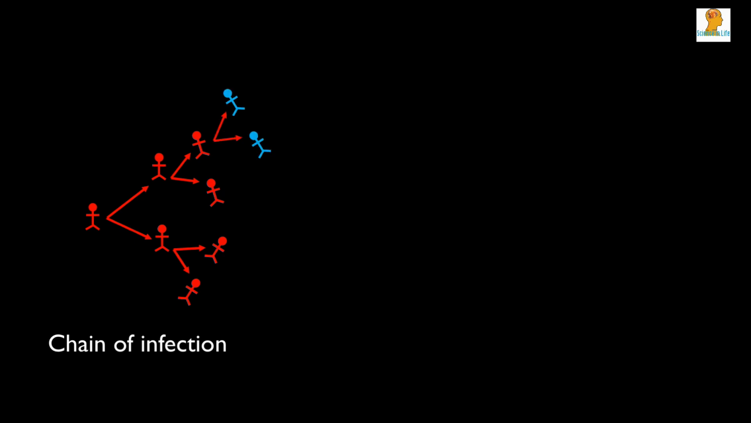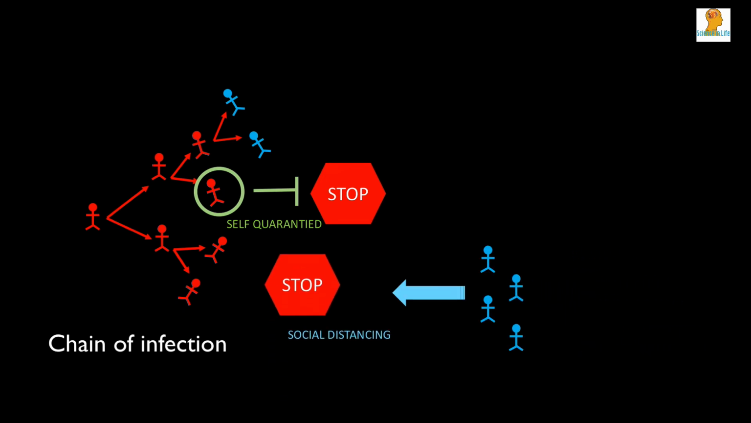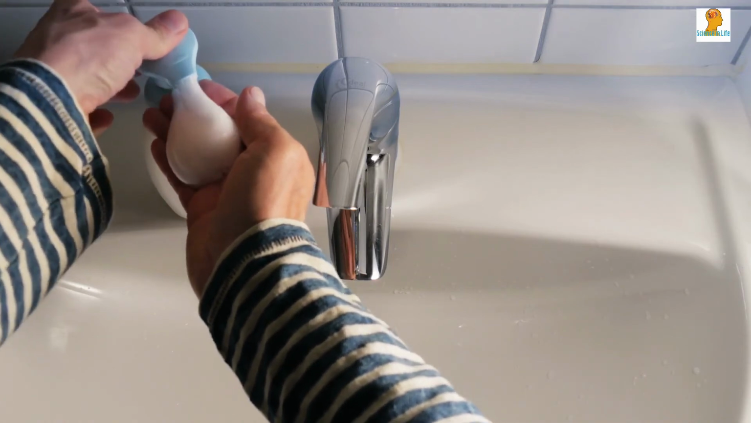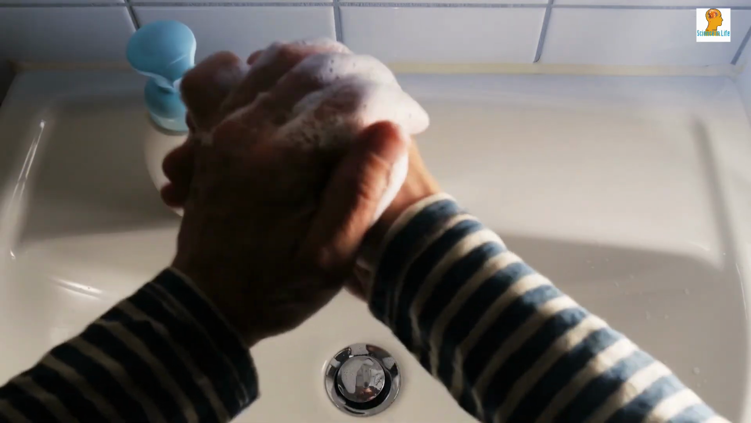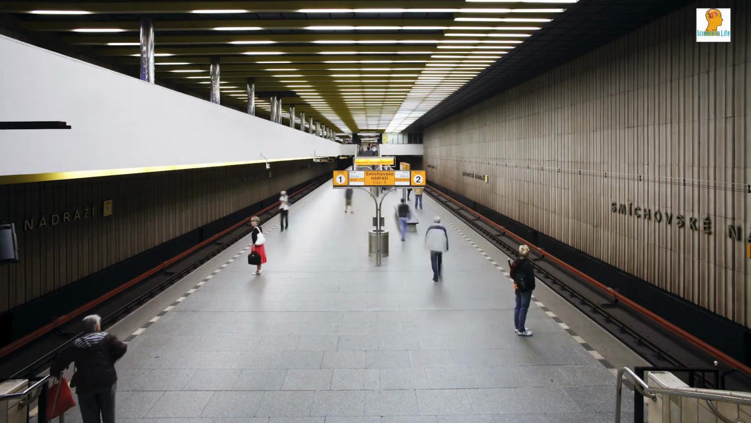If you are already infected, or if you think that you may have an infection, then you could self-quarantine and avoid public places. If you are not infected, you could avoid getting caught in the infection chain by practicing social distancing. To break the chain of infection, social distancing and personal hygienic measures, like frequent hand washing, come into play, especially if you happen to be in public places and share common facilities, including public transportation.